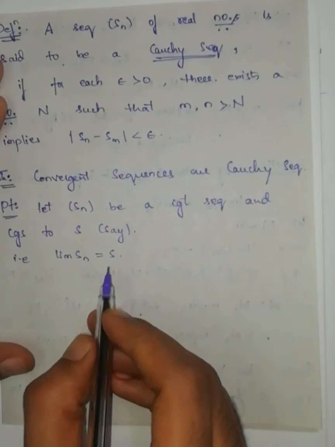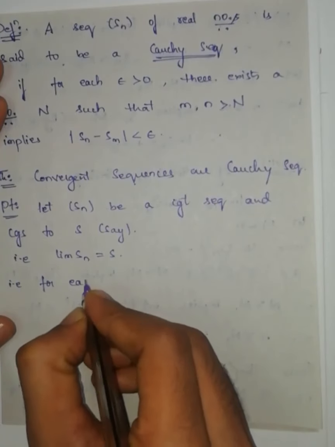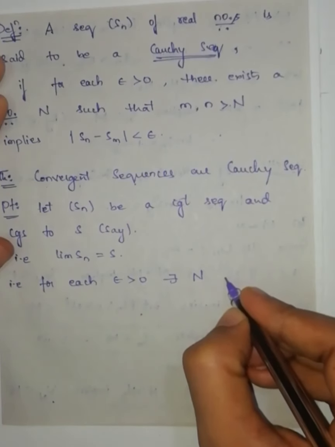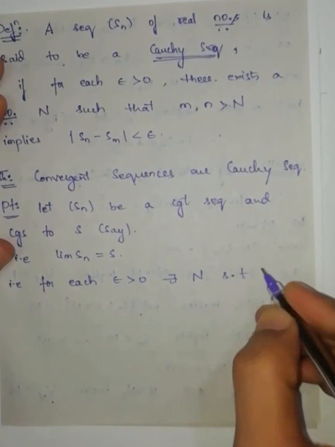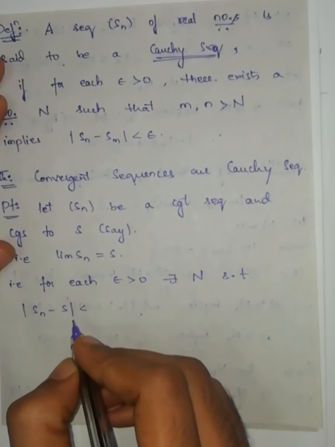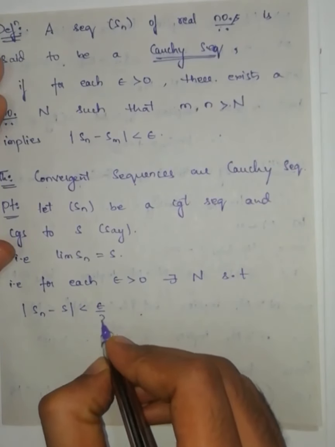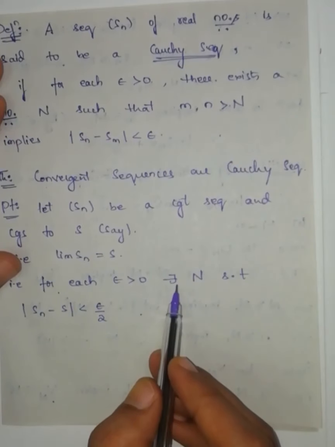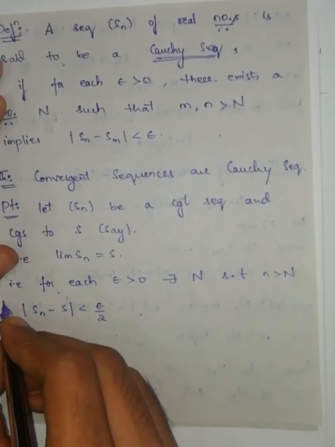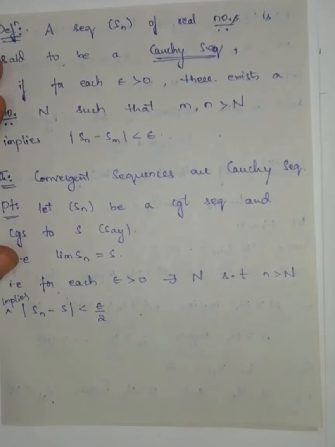Since the limit of Sn is equal to S, from the definition, for each epsilon greater than 0 there exists a capital N such that small n greater than capital N implies modulus of Sn minus S is less than epsilon by 2.